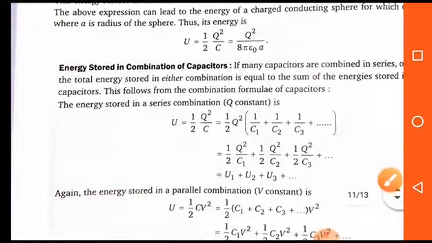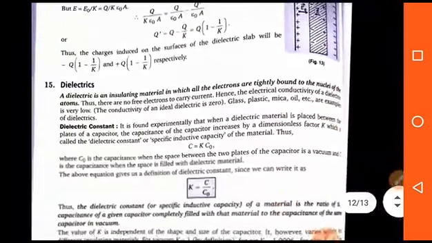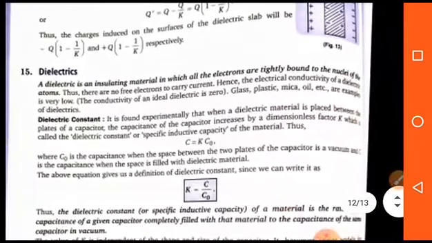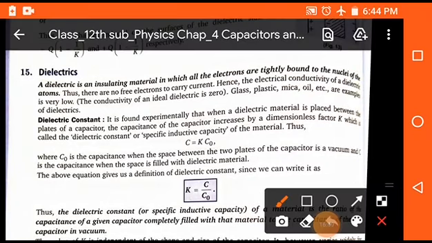Now dielectrics. What is a dielectric? A dielectric is an insulating material in which all the electrons are tightly bonded to the nuclei of the atoms. They are called dielectrics. And what is dielectric constant?